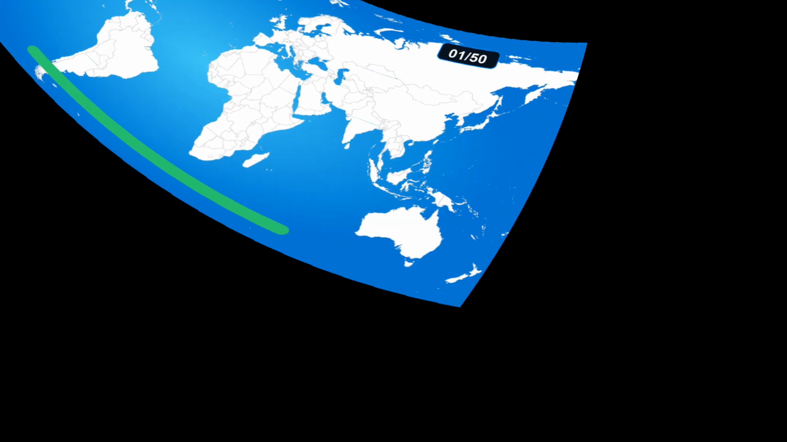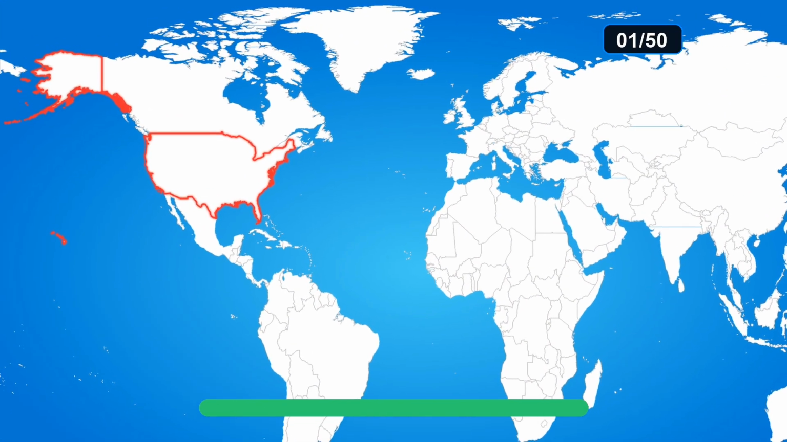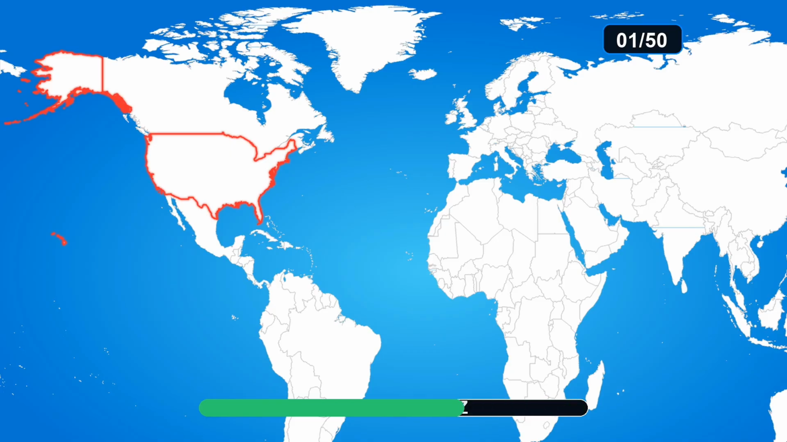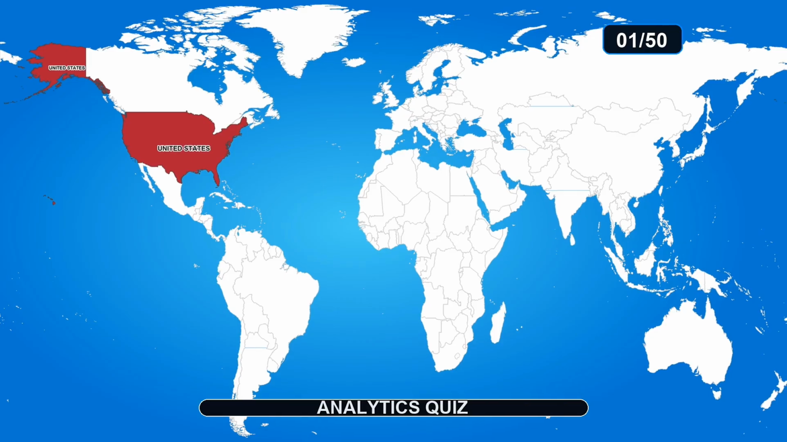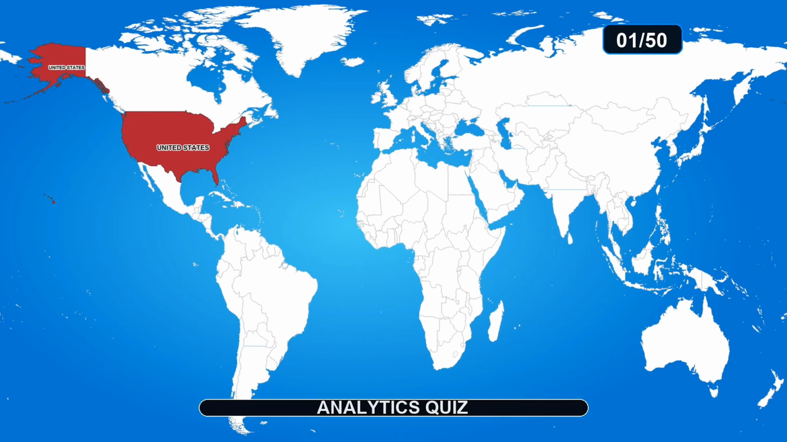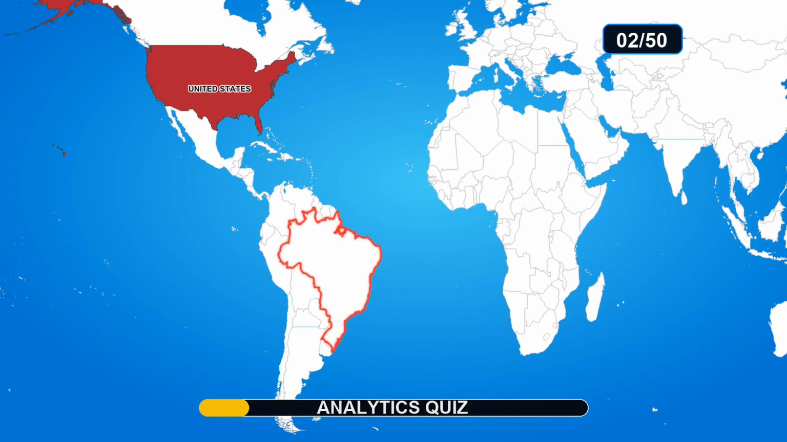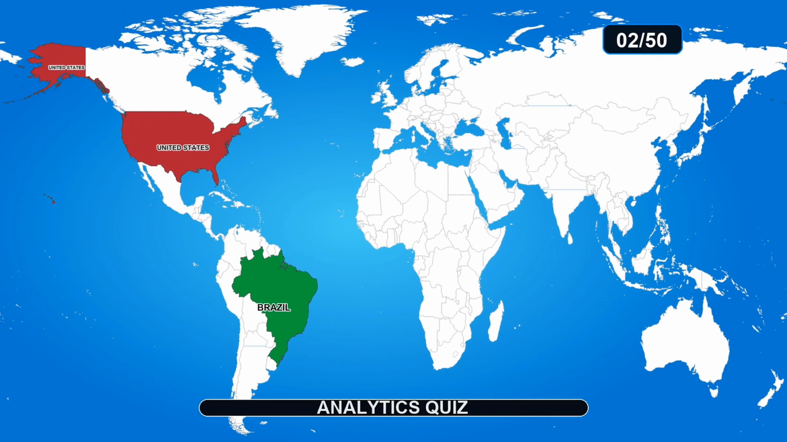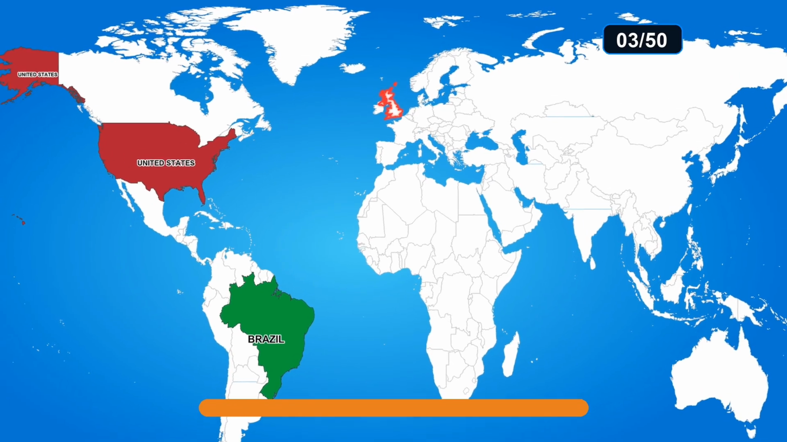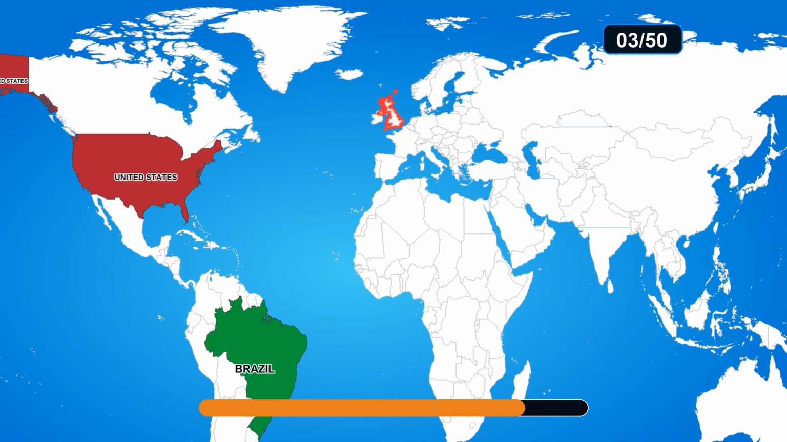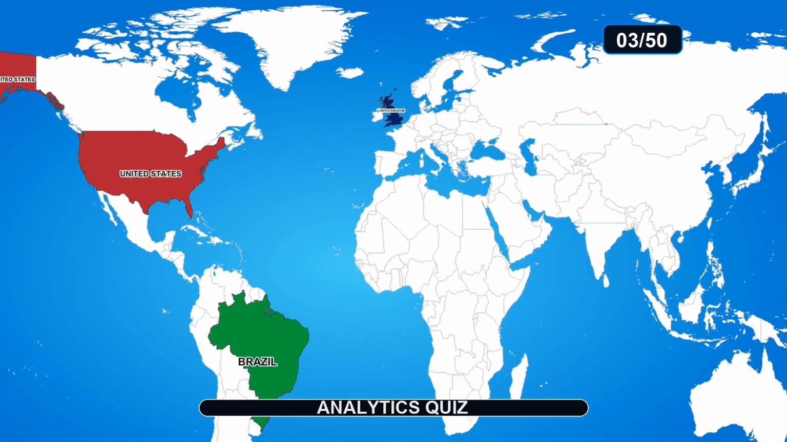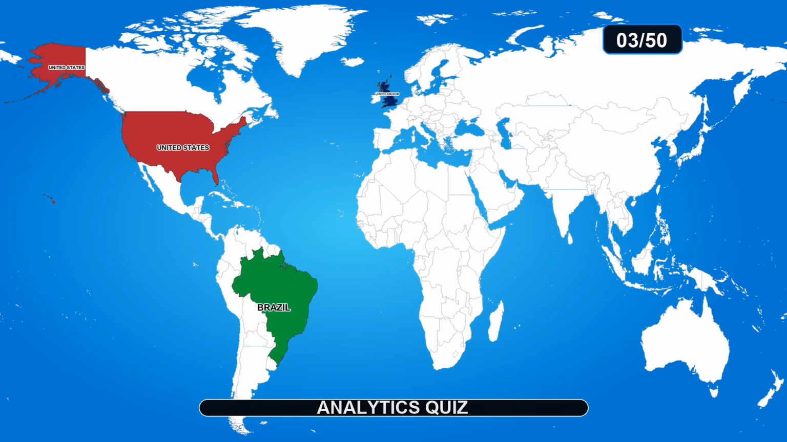Good luck, and let's begin. Guess the country on the map. The answer is United States. Guess the country on the map. The answer is Brazil. Guess the country on the map. The answer is United Kingdom.